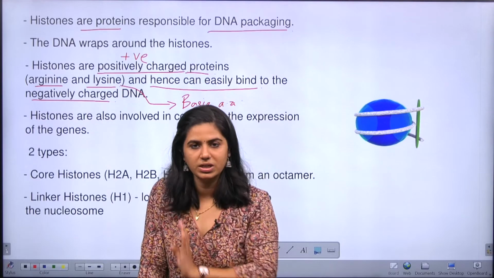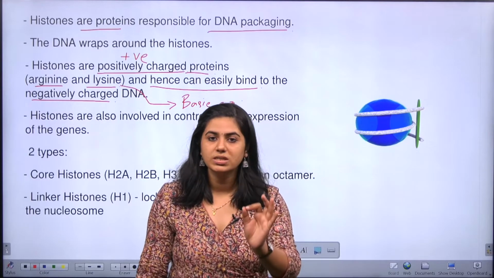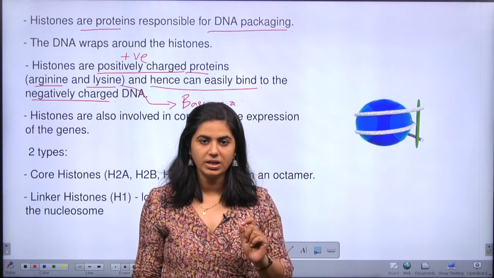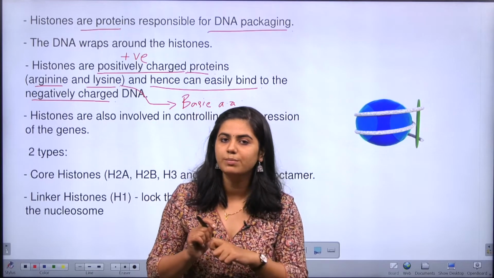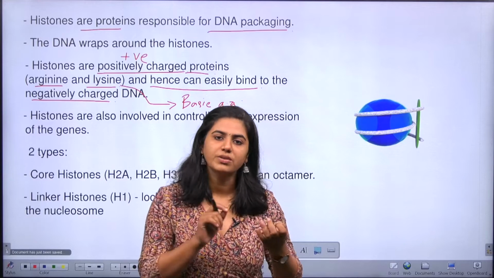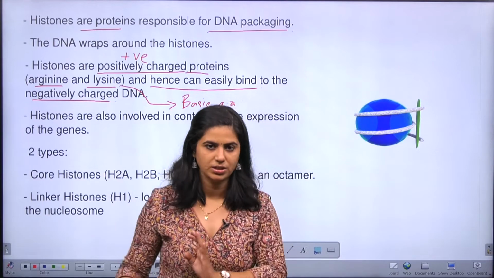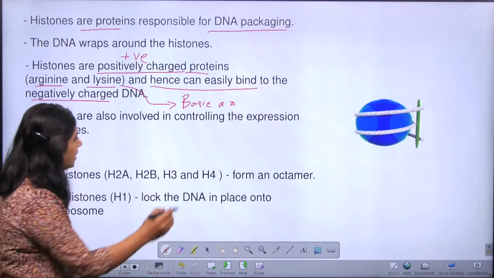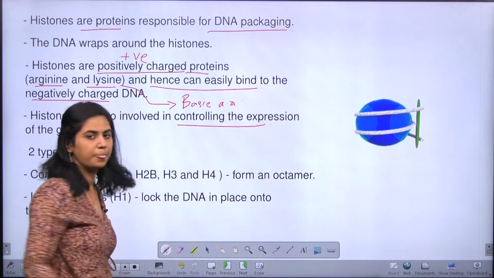From mRNA, protein is made. Whenever the body does not want to express a gene, at that time the DNA will be tightly bound to the histone protein. So the DNA won't be available for transcription and thereby translation. So it is true that they control the gene expression, right?